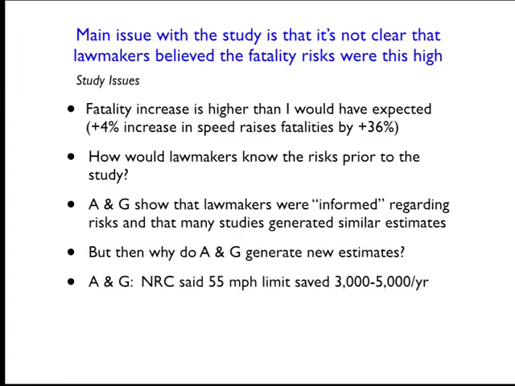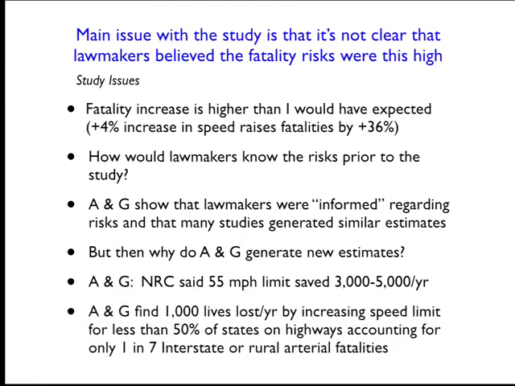So there was a National Research Council summary that estimated that the 55-mile-an-hour speed limit had saved about 3,000 to 5,000 lives per year. Ashenfelter and Greenstone find 1,000 lives lost per year by increasing the speed limit. So I said that there were like 5,187 lives lost, over a period of about 5 years in their sample, I think. So they're finding about 1,000 lives lost per year.